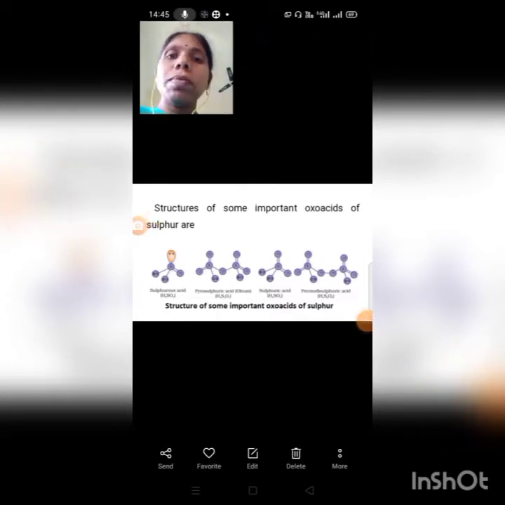Oxo acids of sulfur. Sulfur forms a number of oxo acids such as H2SO3, H2S2O3, H2S2O4, H2S2O5, H2SxO6 where x is 2 to 5, and H2SO4, sulfuric acid, H2S2O7, H2SO5, H2S2O8. Some of these acids are unstable and cannot be isolated.